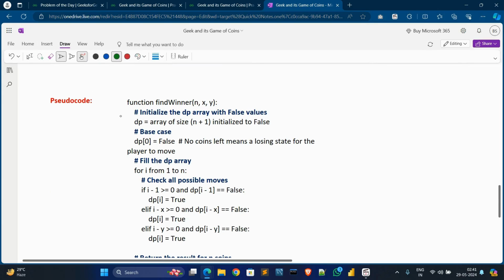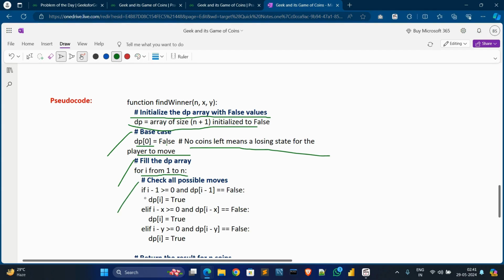Now in the pseudocode, first we initialize the DP array with false values. Then we create a base case to initialize DP, that no coins left means a losing state for the player to move. Then we fill the DP array for i from 1 to n.